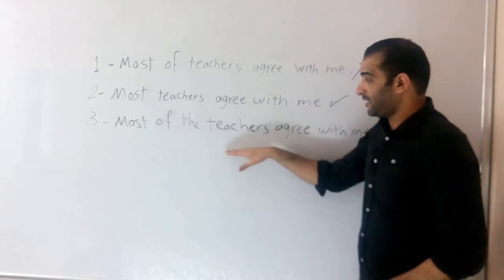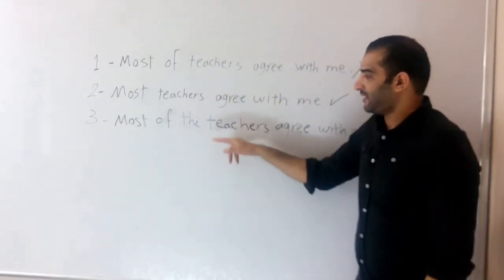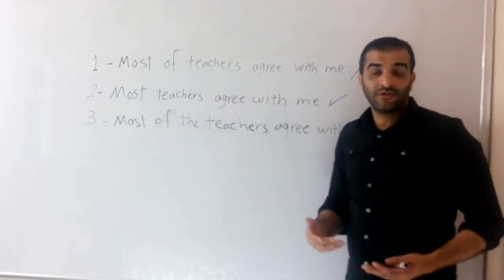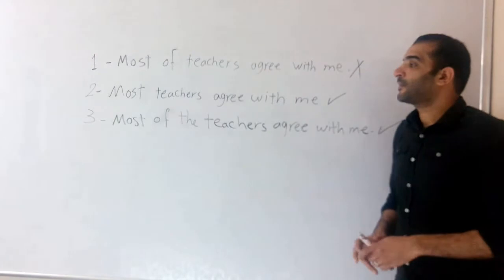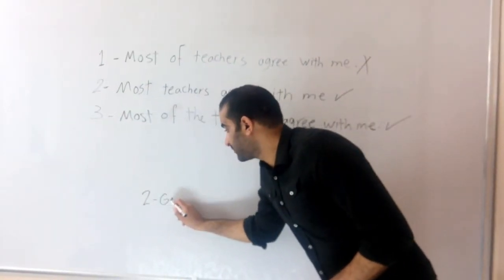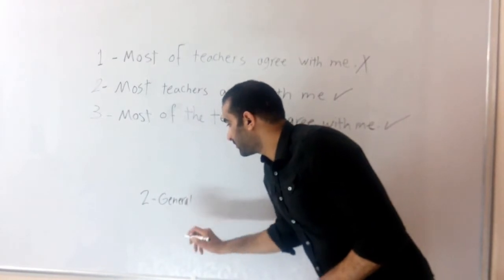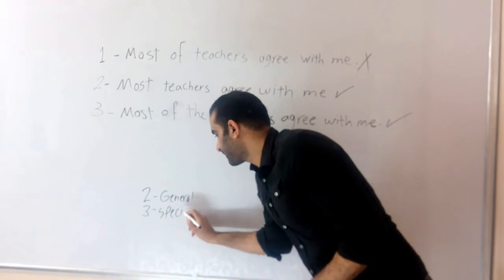And similarly, number 3, most of the teachers agree with me, am I speaking about them generally or specifically? For sure, number 2 is general. Number 3 is specific.